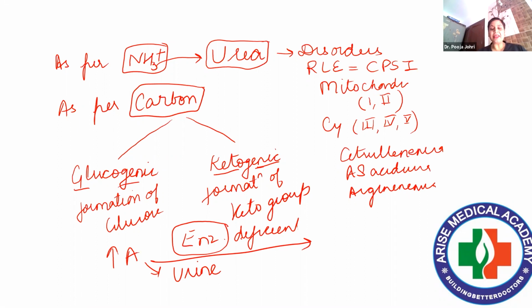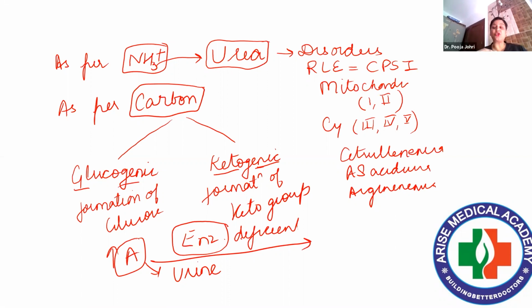Again, I'll repeat this. When a particular enzyme is deficient in metabolism, it will lead to accumulation of that particular substrate. So this substrate will be diverted somewhere else, and this is actually diagnosed. Clinical based questions are based on this particular topic.